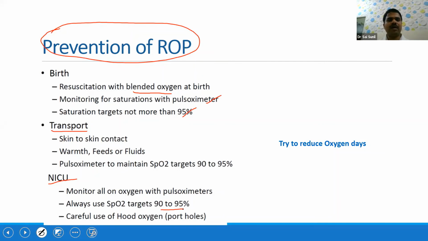And careful use of the oxygen hood is again important. If you keep both the portholes closed, it will give almost 80 to 90% FiO2, which is again problematic to the baby. And you should try to reduce overall the oxygen hours as well as the number of oxygen days which you are giving. So these are some of the important aspects to prevent retinopathy of prematurity in your SNCUs.